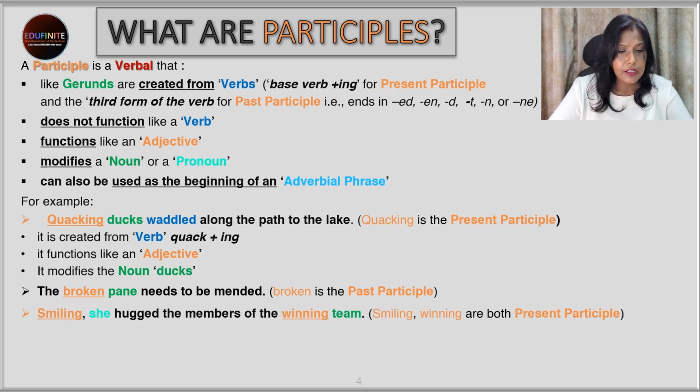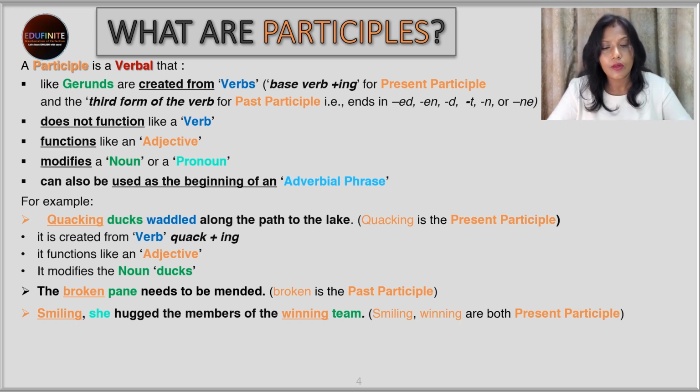Well, the next one. Smiling, she hugged the members of the winning team. So over here, smiling is the present participle and what is it doing? It is adding more meaning or modifying the pronoun she, because what is she doing? She's smiling. So that is again the present participle. Again, winning team. So winning is again the present participle. Why? It is telling us more about the team. What type of team? The team has won. So this is also a present participle which is playing the role of an adjective, telling us more about the noun team.